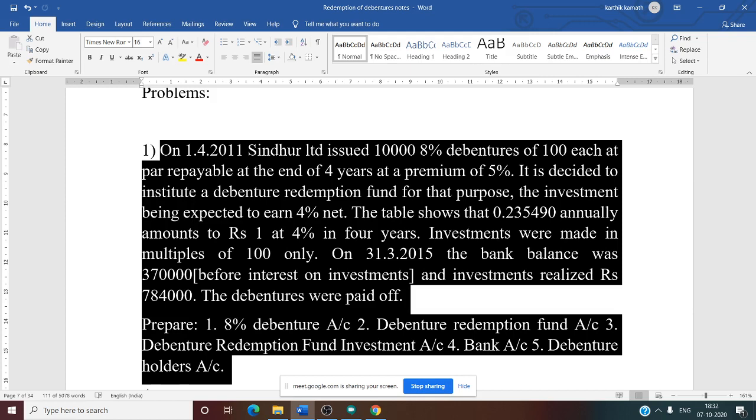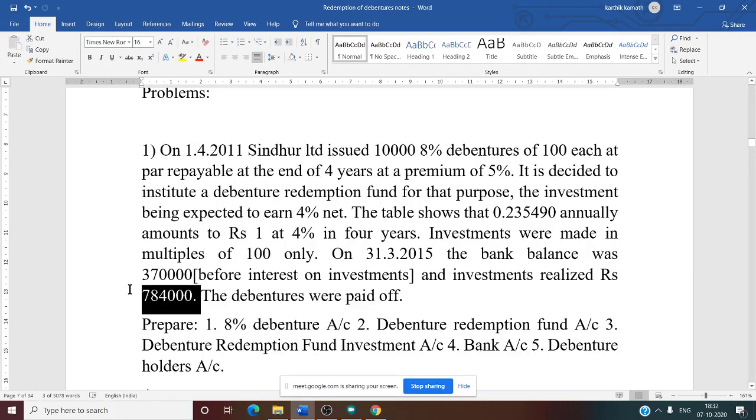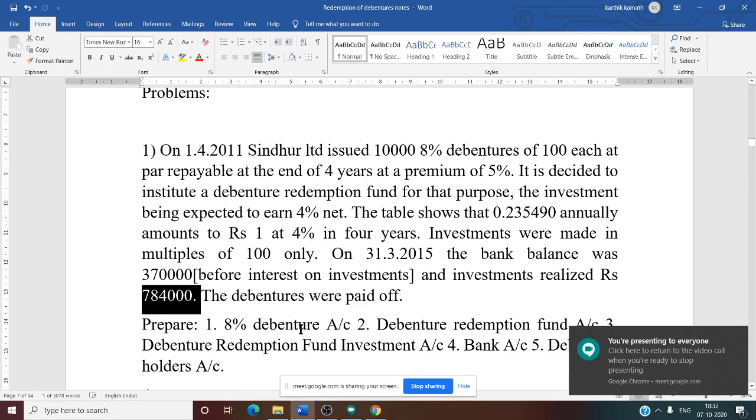Then on 31/3/2015, bank balance is given before interest on investment. That means the bank balance does not include last year's interest on investment. So while preparing the bank account, last year's interest on investment is to be added, and the investment sold value is given. See this. Investment realized for 7 lakh 84 is nothing but investments are sold at 7 lakh 84,000. Debentures were paid off means debentures were given.